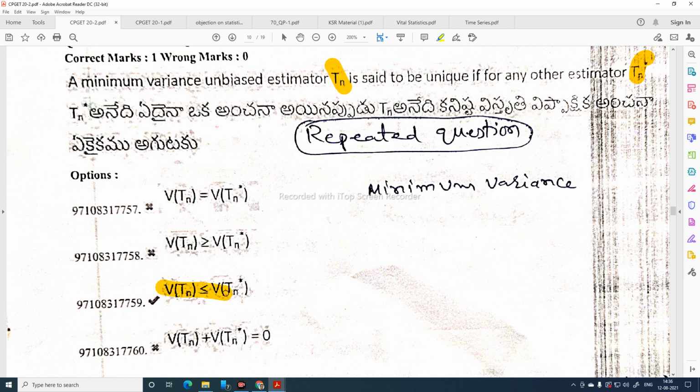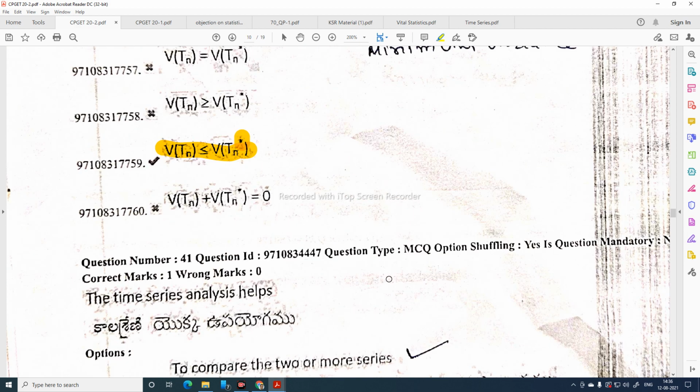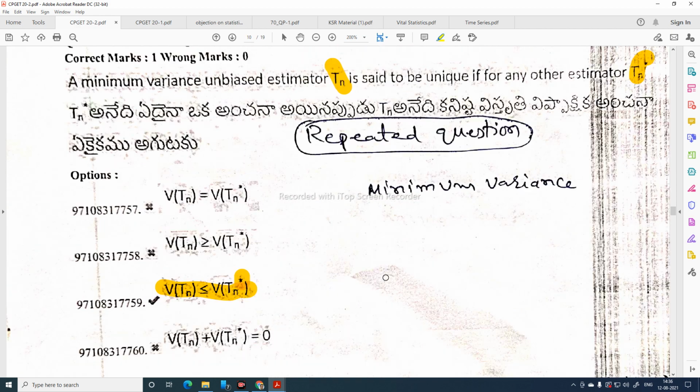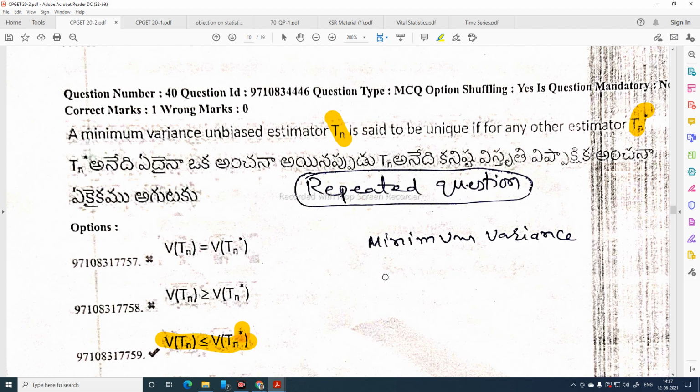Variance of Tn is less than or equal to variance of Tn star. An unbiased estimator of a parameter with minimum variance is considered the minimum variance unbiased estimator.